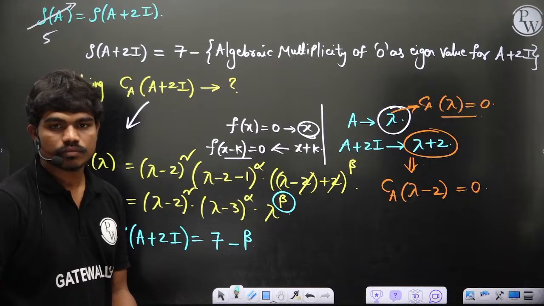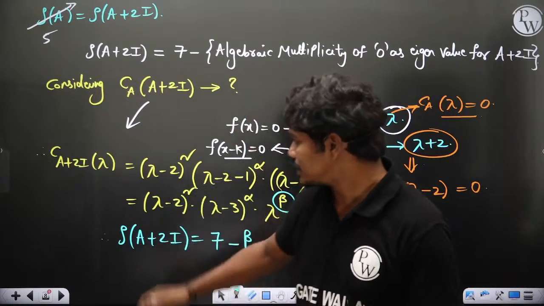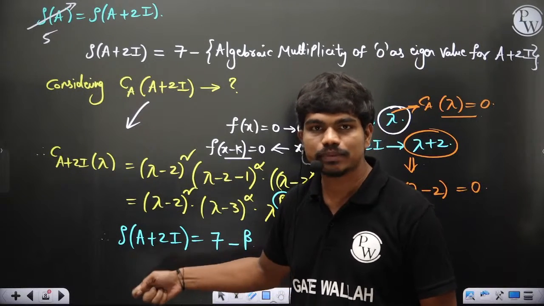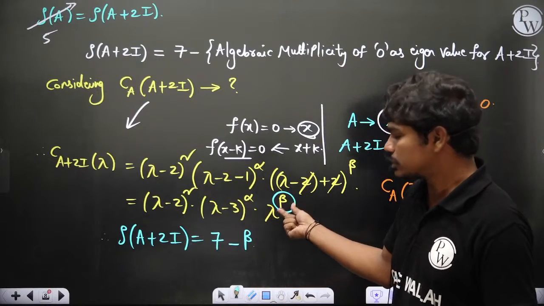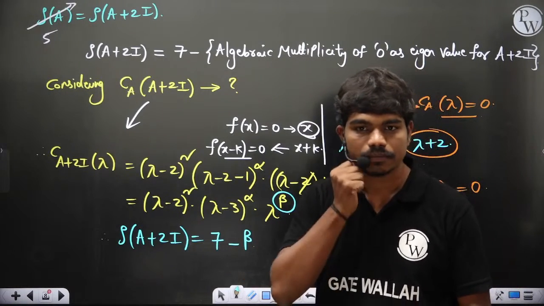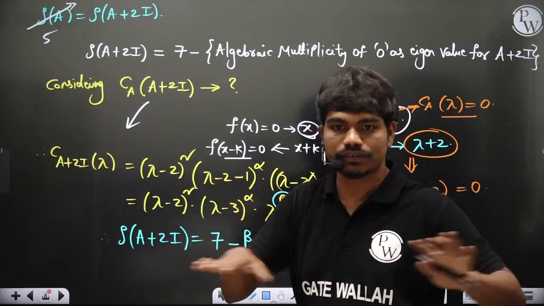Is this clear to all of you? Is it clear again till this point? Rank of A plus 2I is going to be 7 minus the algebraic multiplicity of 0 as eigenvalue. Because obviously if you equate this to 0, you will get beta zeros as solutions of this equation. Correct? Let's say for example if you equate x cube equal to 0, then you have 3 zeros, right? Of course, we are dealing in real calculus.